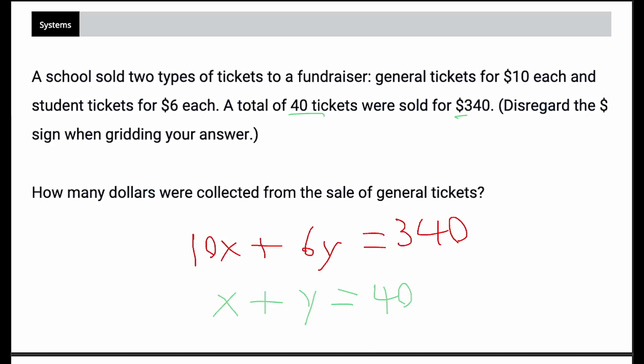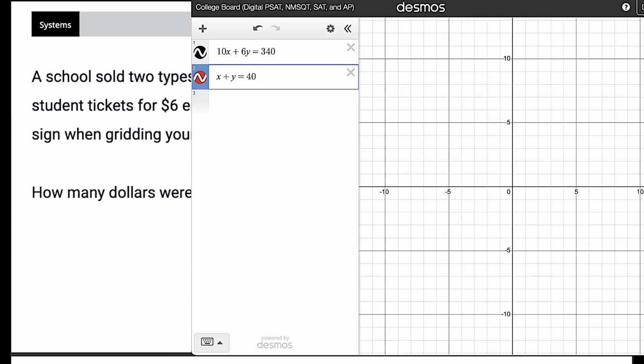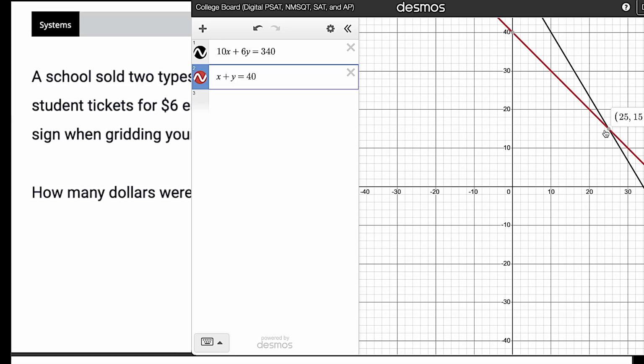At this point, I would recommend just plugging this into Desmos. So let's go ahead and do that real quick. And it looks like we're going to have to back off a bit to find our intersection, but there it is, 25, 15. So 25 is X, 15 is Y. Now let's go back to our question. What were they asking about, X or Y?